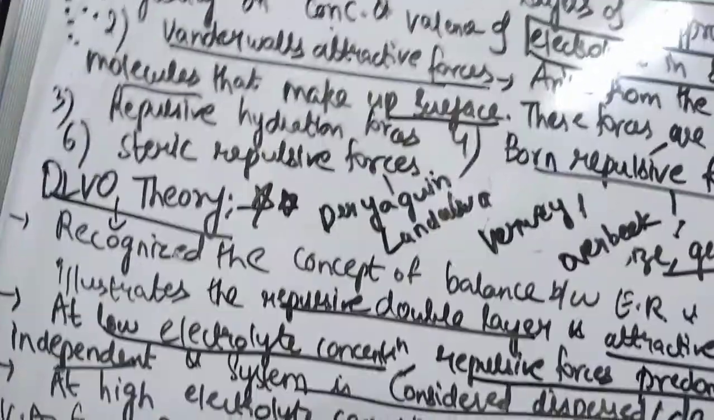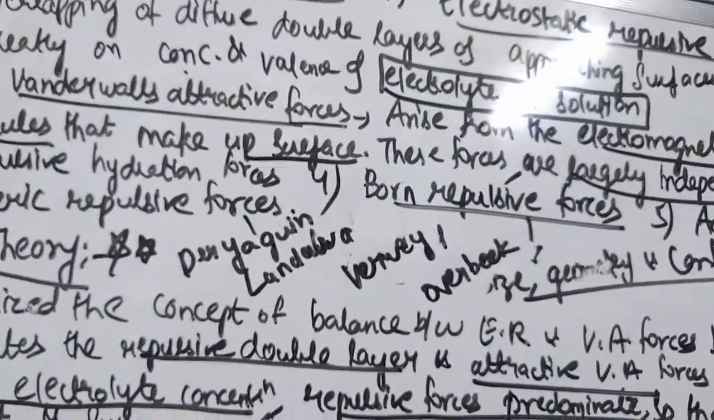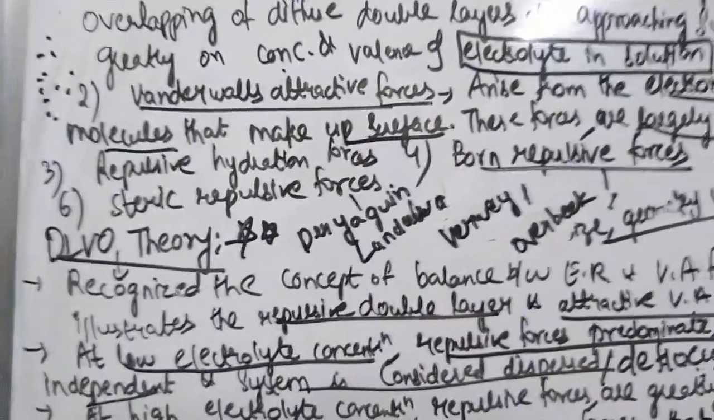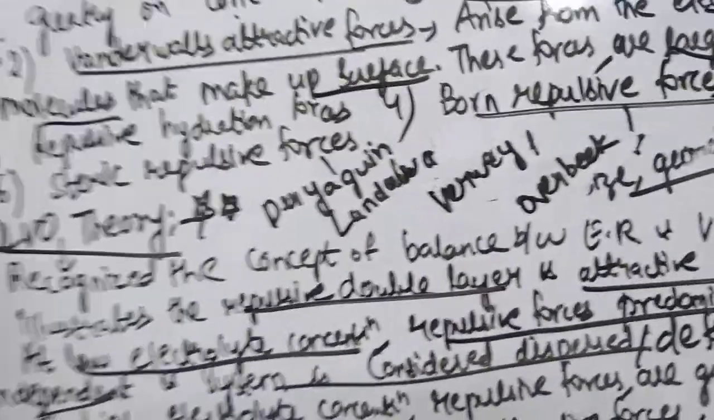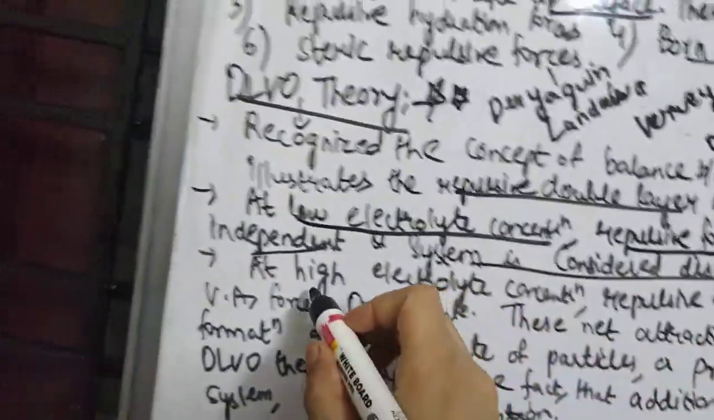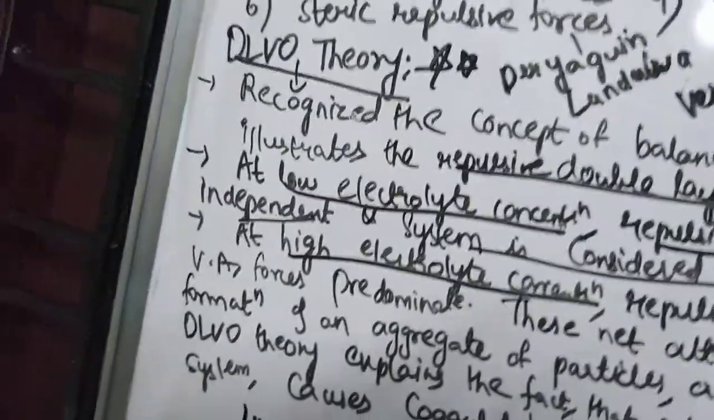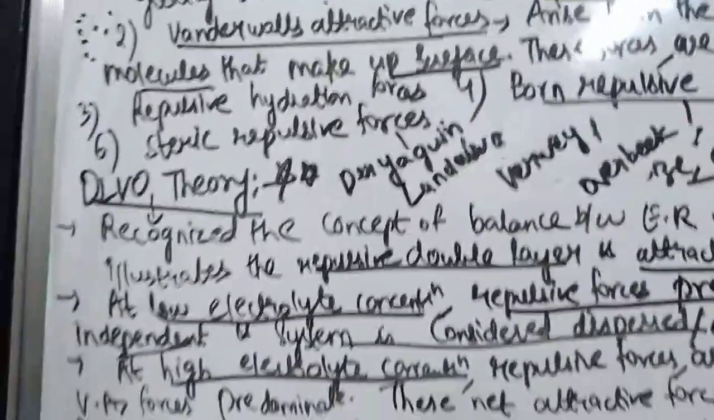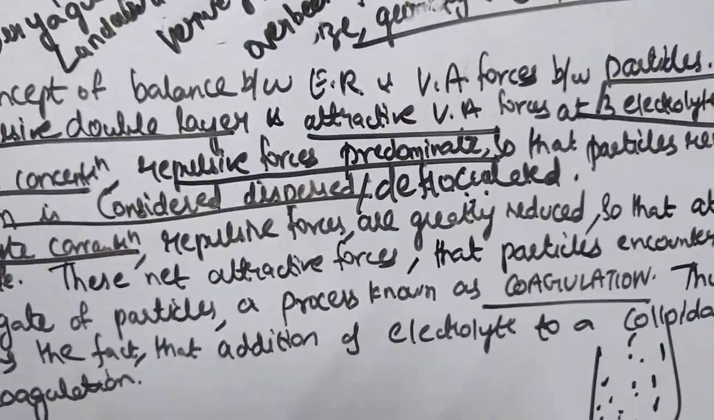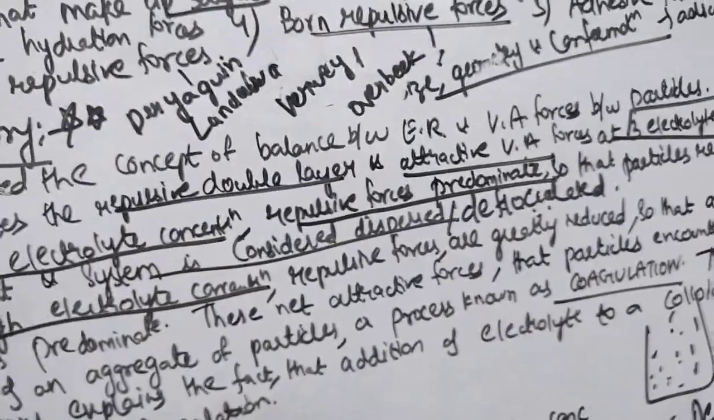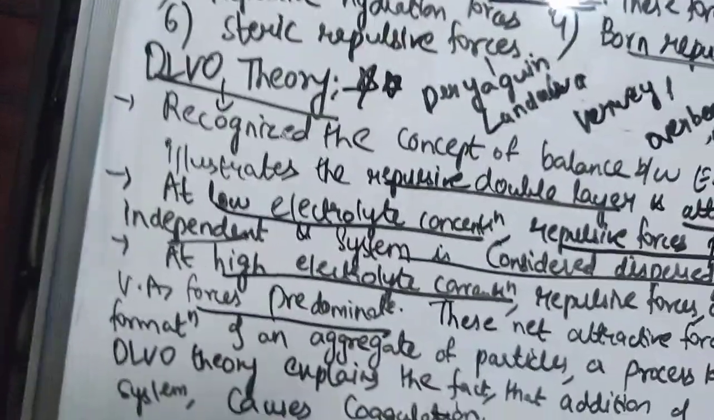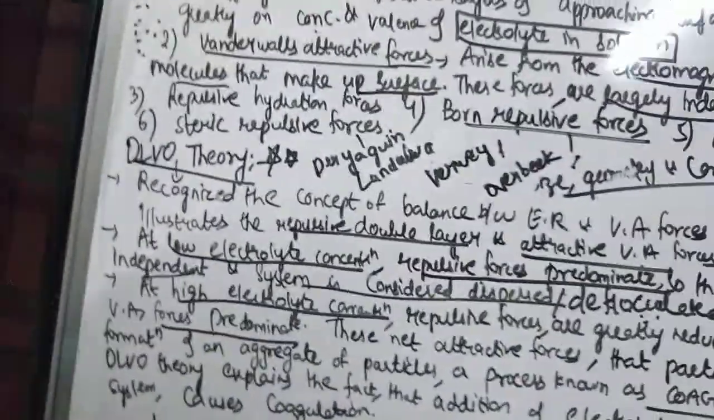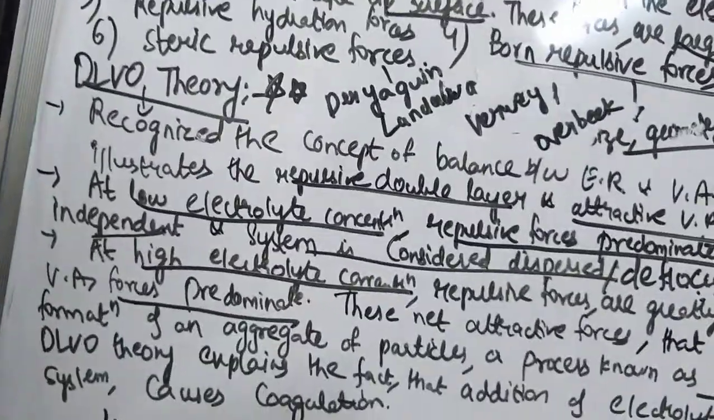I repeat, at low electrolyte concentrations the repulsive forces predominate so that the particles remain independent and the system is known as dispersed. But if there is high electrolyte concentration, what will happen? At high electrolyte concentration, the repulsive forces are greatly reduced, so that the attractive van der Waals forces predominate.